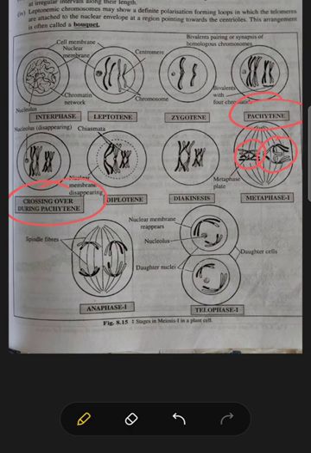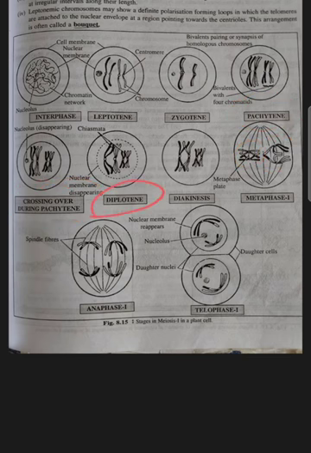Finally, under prophase 1, the next phase is known as diplotene, not the last phase, the second last phase. Let me clear this up. Diplotene. Now this stage of meiosis during which paired homologous chromosomes begin to separate is known as diplotene. So once they have paired during the pachytene stage, now they will slowly start to separate from each other.